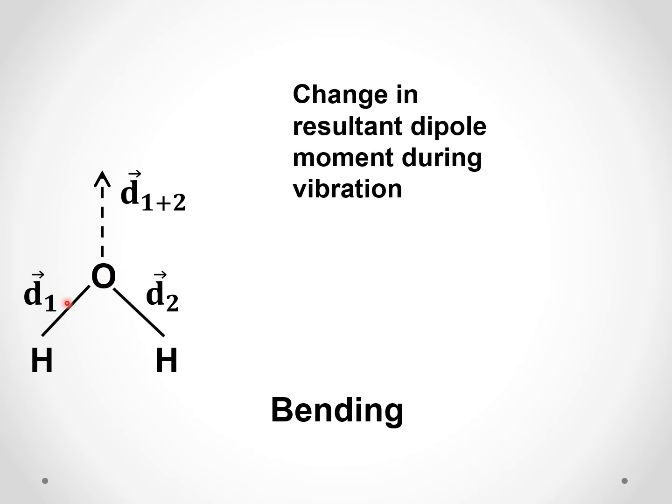When it bends, the magnitude does not change, but the direction will change. When this comes to this position, the direction will change. When they go apart, the direction will change. So the direction of the resultant vector changes, and so there is a change in dipole moment during vibration, and hence bending vibrations also will absorb IR radiation.